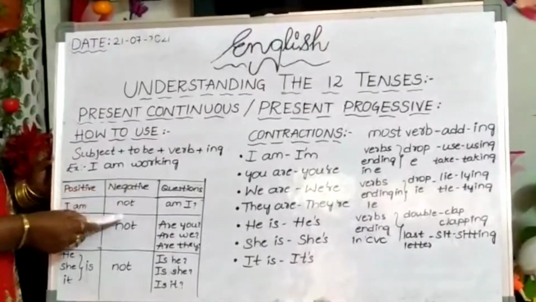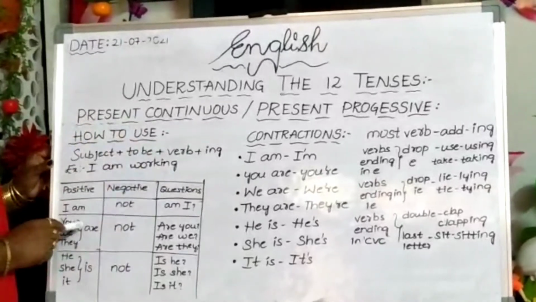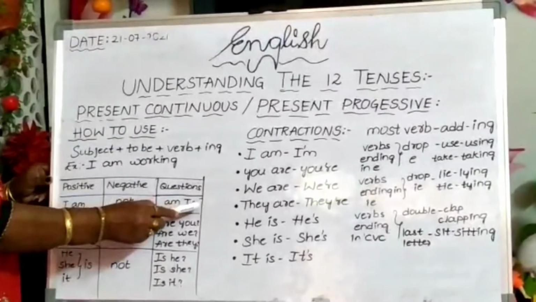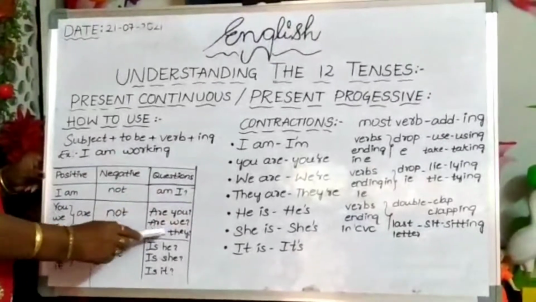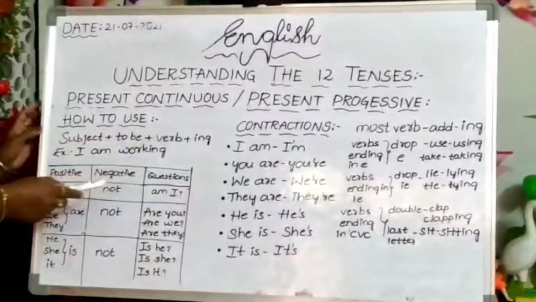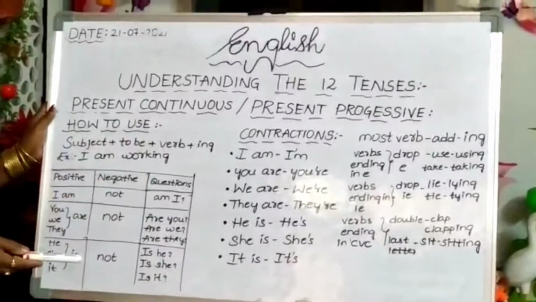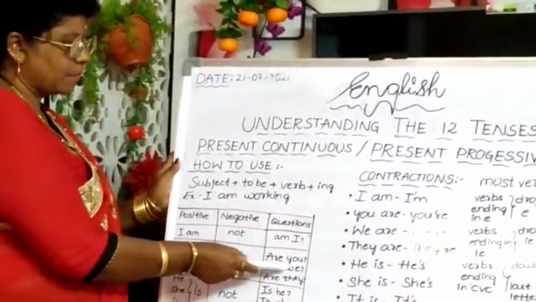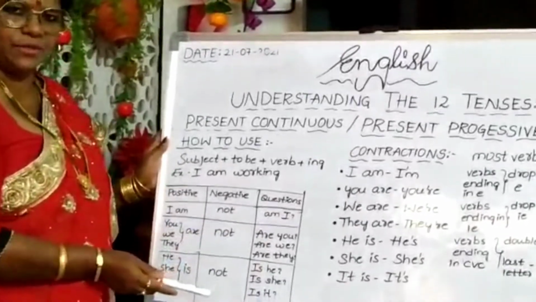Negative, as we know that, not. In each place, not we will use. Then question. So, how we can ask the question? Am I? Question mark. Are you? Question mark. Are we? Are they? Is he? Is she? Is it? Okay. Then, am I late today? Question mark. Are you going to your college today? Question mark. Are we going for a movie today? Question mark. Are they late today? Question mark.